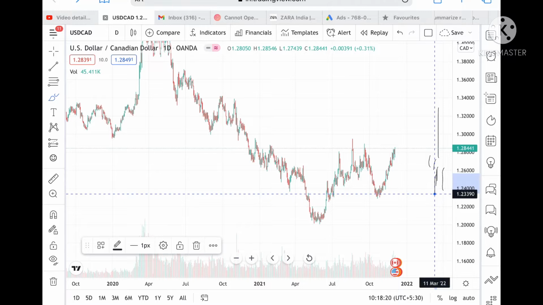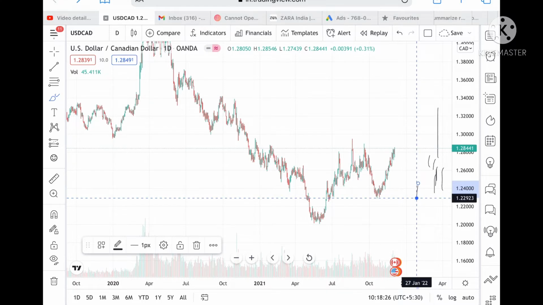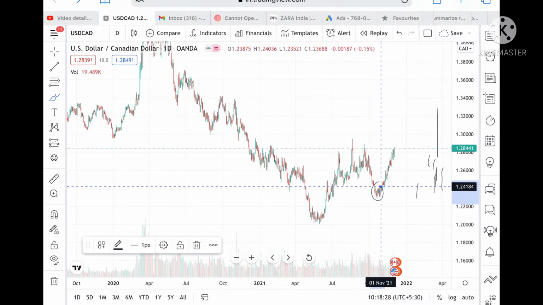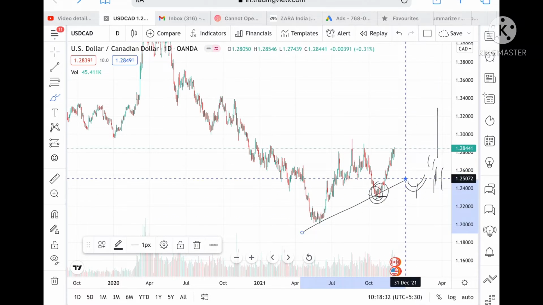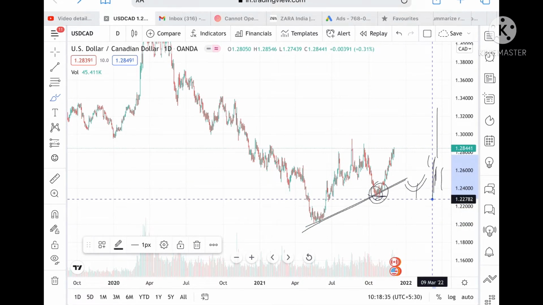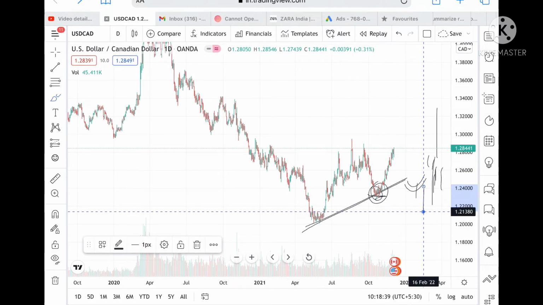Okay, and if the price didn't sustain this level, then we can see it can go and touch a level of 1.23483. Okay, and it can go further low to a level of 1.22923. Okay, and if it comes close to this level, then we can see a bounce back at this level, or if the price goes below this level, then there is a probability it can go directly and touch a level 1.22175, and from there we can see level 1.21380.